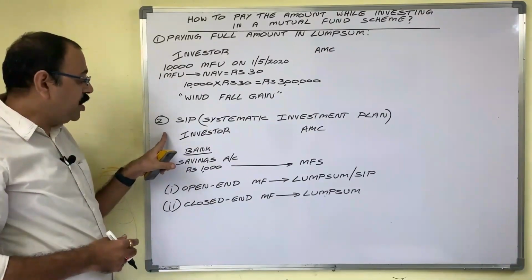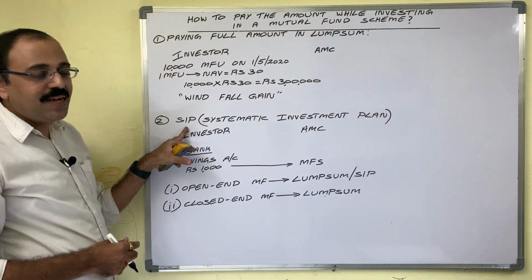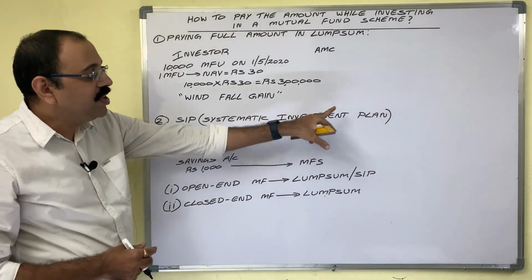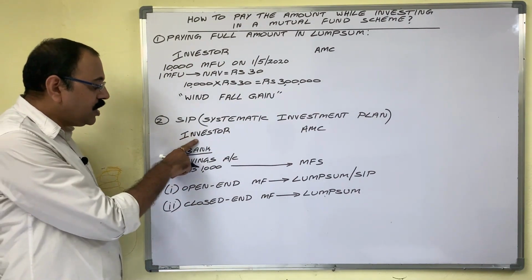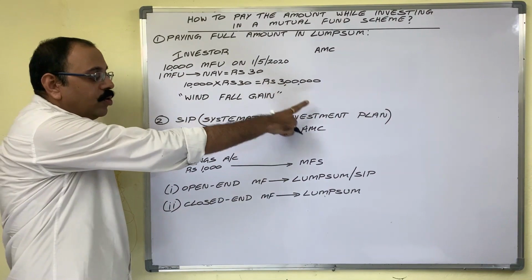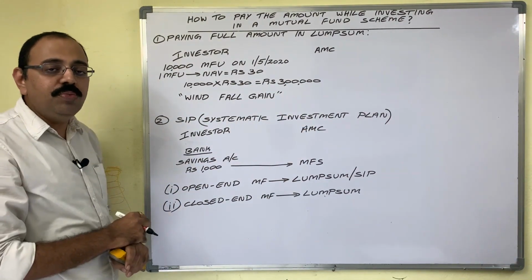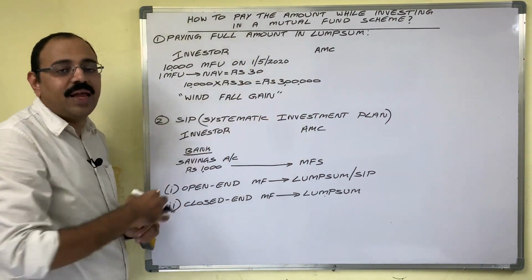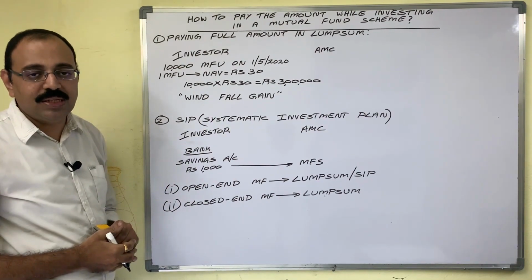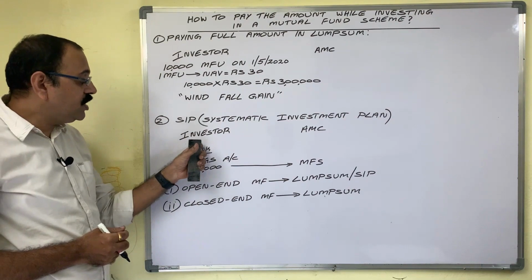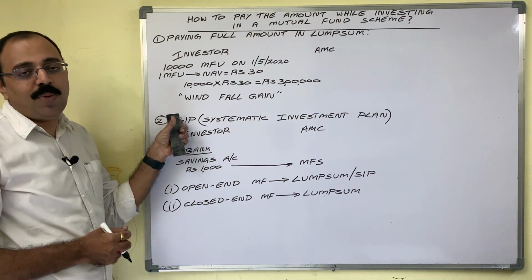Now come to the second method, SIP. SIP stands for Systematic Investment Plan. Take the same values here. So the investor is supposed to pay 3 lakh rupees to AMC. Assume he cannot pay that amount at a time. He wants to pay it on an installment basis. In that case, the investor has to opt for the SIP option.